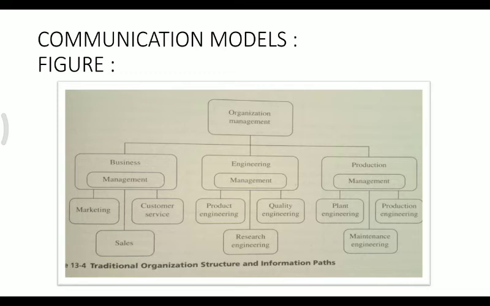When you talk about information with respect to business, it should be very clear. When you talk about the engineer, it should also be very clear. When you say production, it must be. So there should not be any kind of disturbance with respect to the information. It should flow from higher to lower, and very clear information should be there. Only then can this be achieved by quality by design.